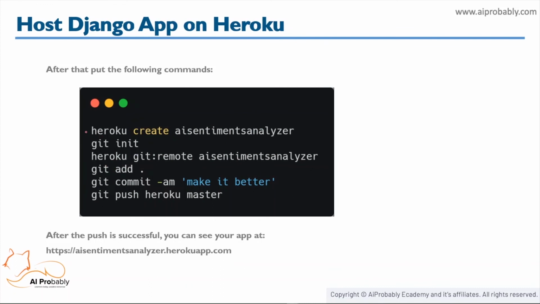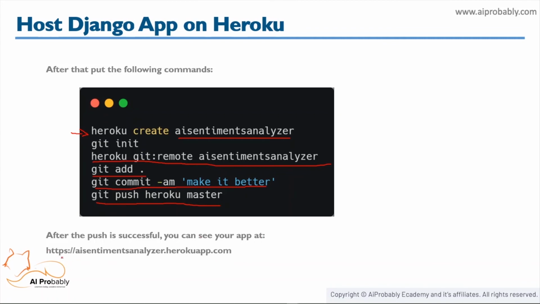First, we need to create the Heroku app using heroku create, and here you can just put your app name. After that, you need to initialize the Git repository and then connect it to the Heroku remote using heroku git:remote, and again your app name. Thereafter, add all your files there and commit it. After the commit, be sure to push it to Heroku master, and after the push is successful, you can see your app at the given URL.